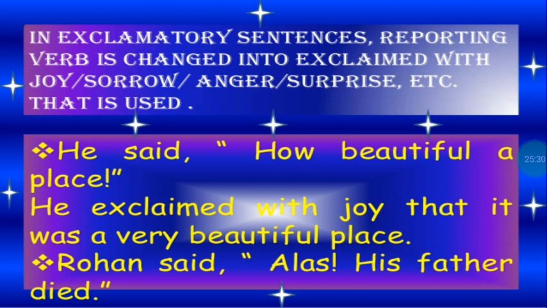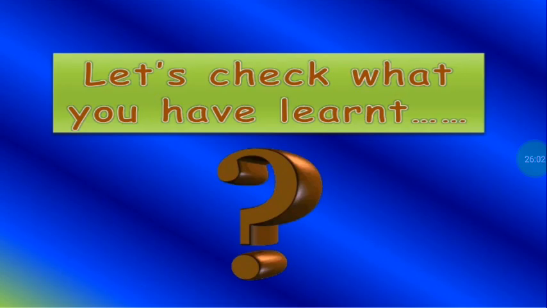Now the example given here is, he said, how beautiful a place. He exclaimed with joy that it was a very beautiful place. Okay, so instead of how, we are using the word very, and it is happiness. So he exclaimed with joy. The next sentence, Rohan said, alas, his father died. So Rohan exclaimed with sorrow that his father was dead. Okay, then the next sentence.